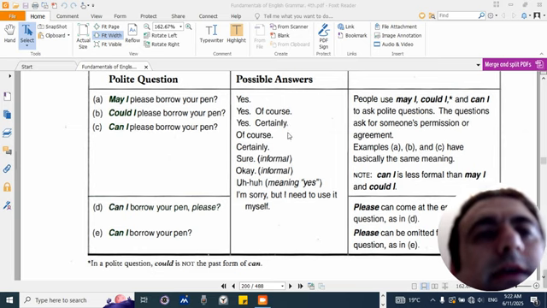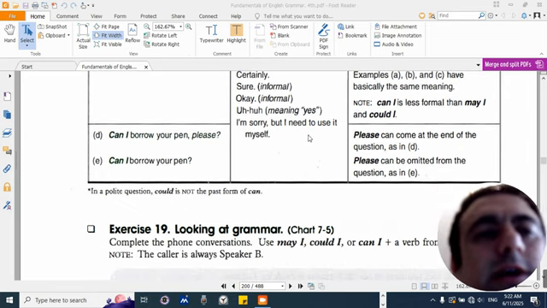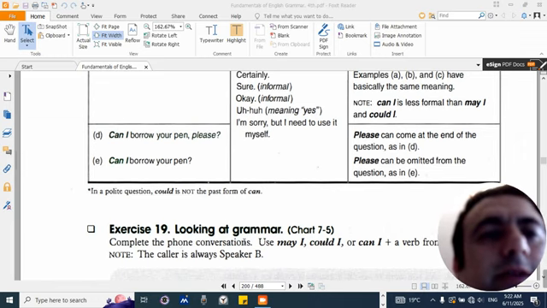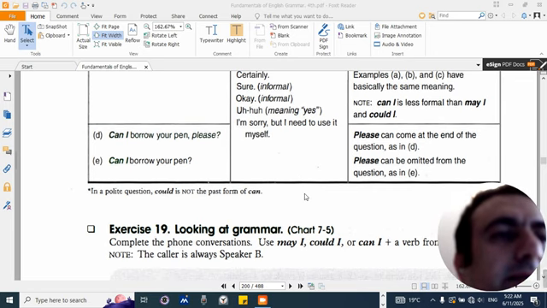People use may I, could I, and can I to ask polite questions. The questions ask for someone's permission or agreement. Examples A, B, and C have basically the same meaning. Note, can I is less formal than may I and could I. Please can come at the end of the question, as in D. Please can be omitted from the question, as in E. In a polite question, could is not the past form of can.